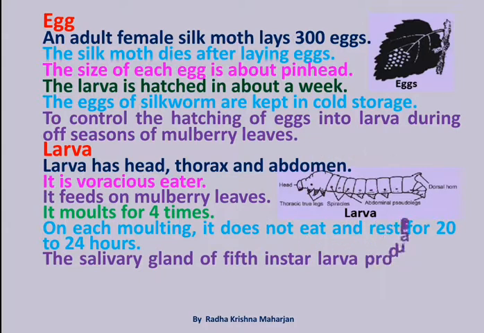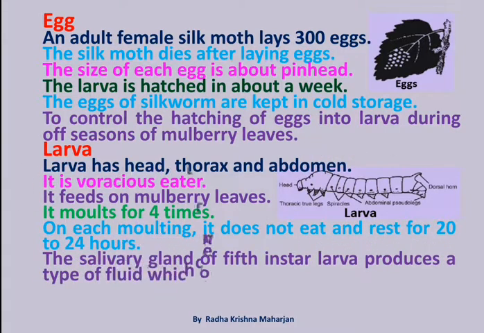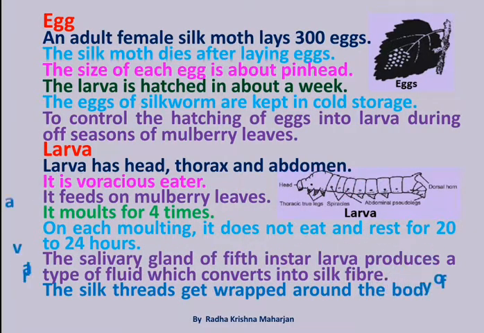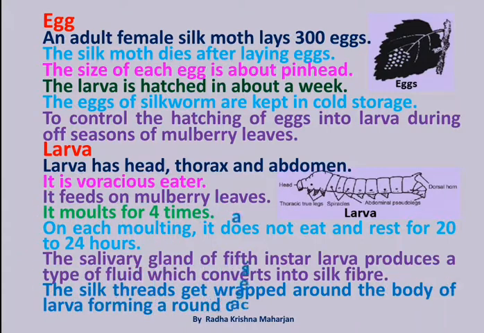The salivary gland of fifth instar larva produces a type of fluid which converts into silk fiber. The silk threads get wrapped around the body of larva, forming a round case, called cocoon.